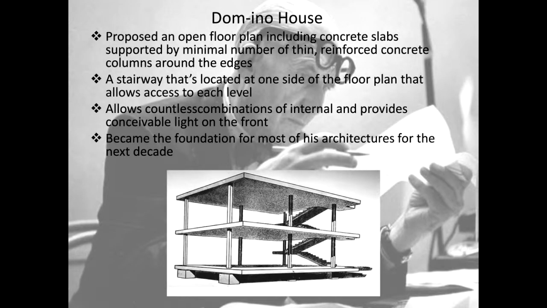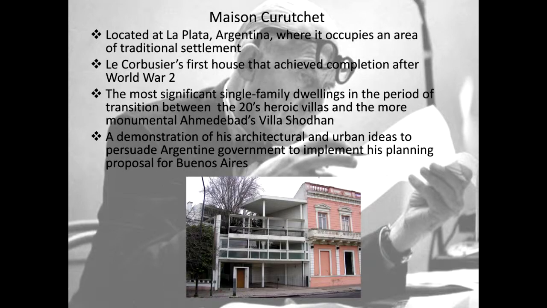Domino house is an open floor plan of concrete slabs supported by reinforced concrete columns around the edges. A stairway is located at one side of the floor plan. It allows a combination of internal space and provides light on the front. This was the foundation for most of his architecture for the next decade.